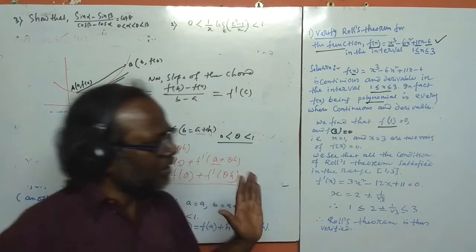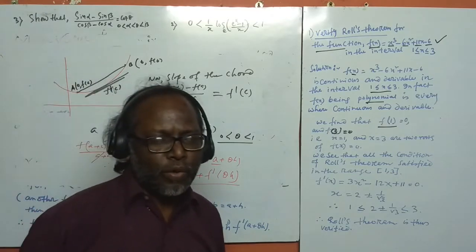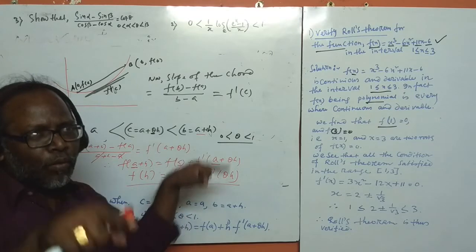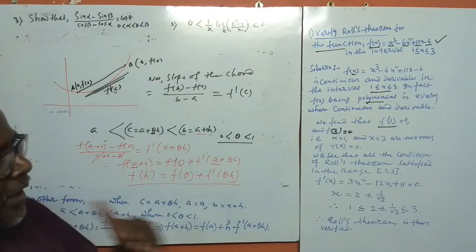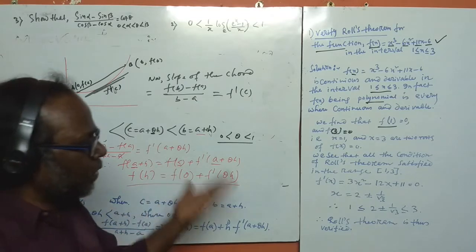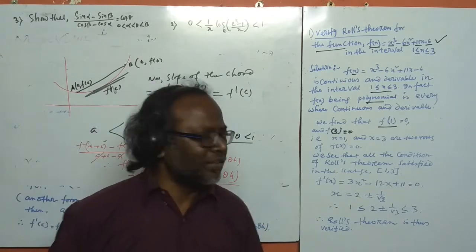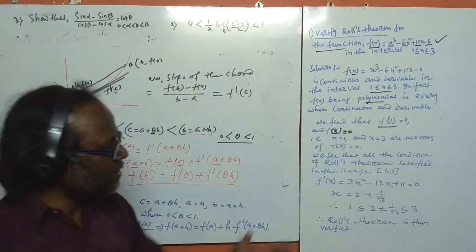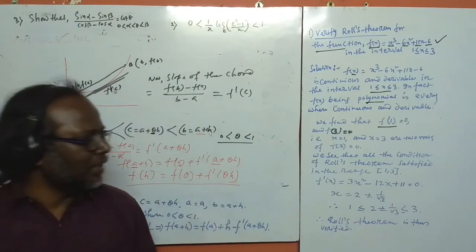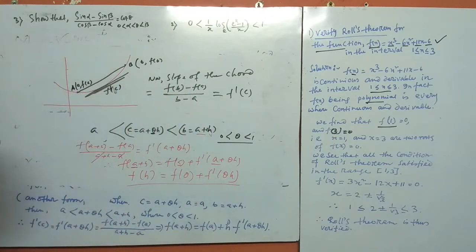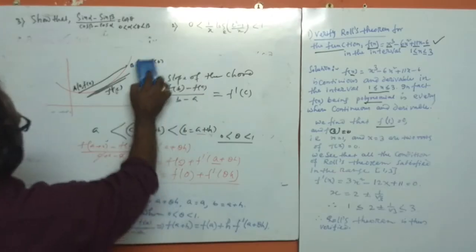Now the fourth condition is that we have to find a point between 1 and 3 where the derivative is 0. So we find the derivative of this function and get the solution x equal to 2 plus minus 1 by root 3. It means this lies between 1 and 3, so it is satisfied, it is verified. Okay, Rolle's theorem. From Rolle's theorem and Lagrange's mean value theorem, we have to show problems. Number 1 problem is 0 less than, this is the second problem.